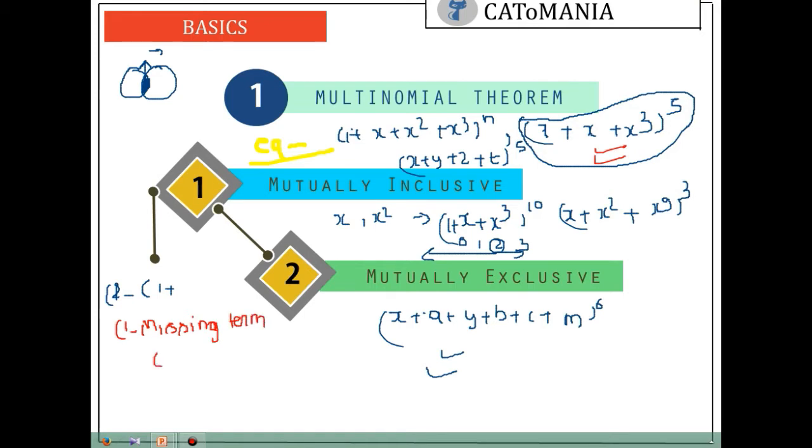An example is 1 plus x cube, this type of expansion. And second is continuous series. An example will be 1 plus x square plus, and so on, until the power is continuous, right? This is an example of multinomial theorem.